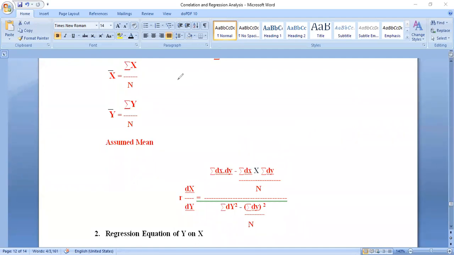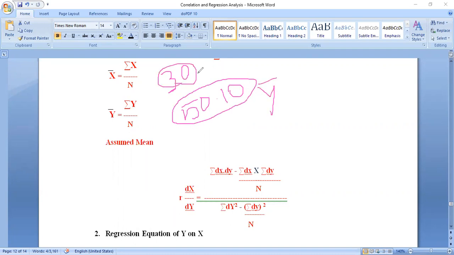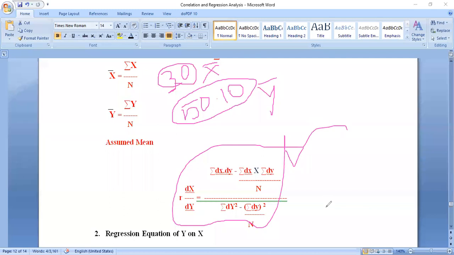See here, x bar and y bar: you got x bar as 30 and y bar as 50.10. Assume or suppose you got these. This value is y bar and this value is x bar. In this case, you have to follow this principle.